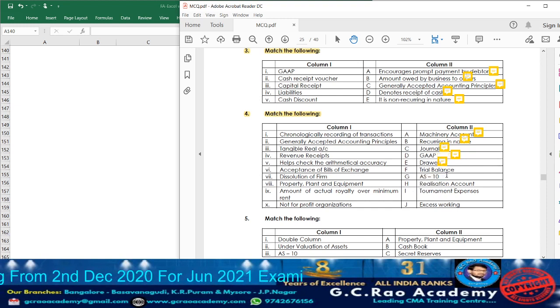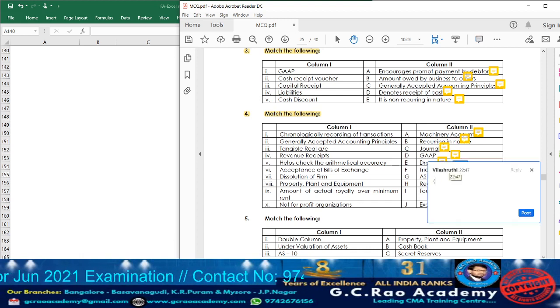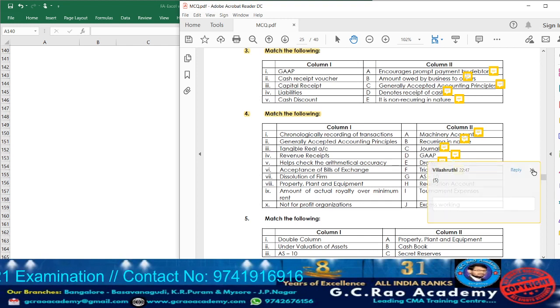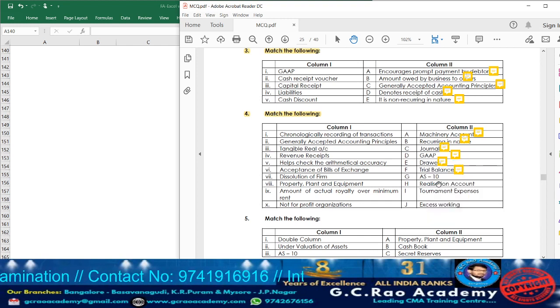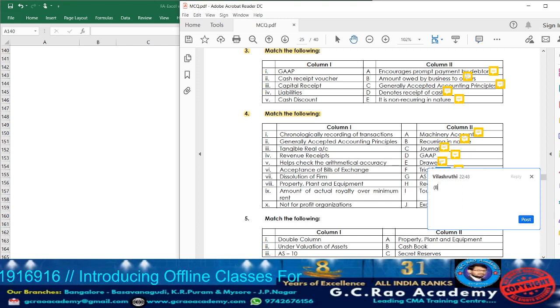Next, trial balance. For what purpose usually trial balance will be prepared? To check the arithmetical accuracy. So which point we have? Point 5. So accordingly take down point 5. Next, AS10. AS10 is what? Property, plant and equipment. So accordingly against that, write down point number 8.